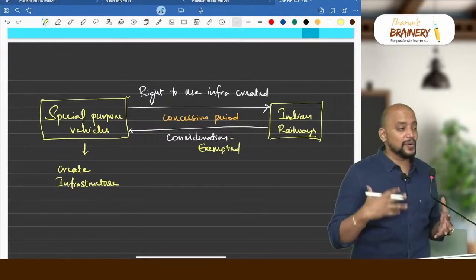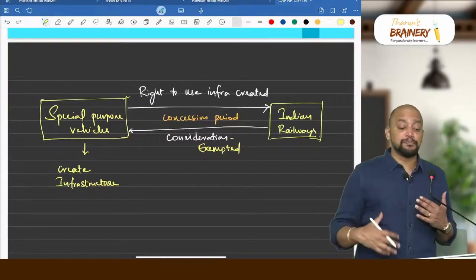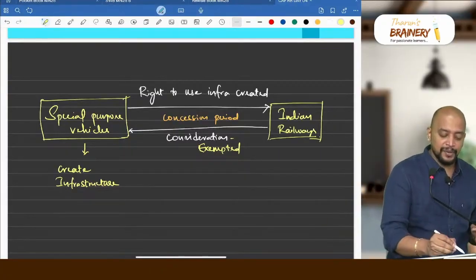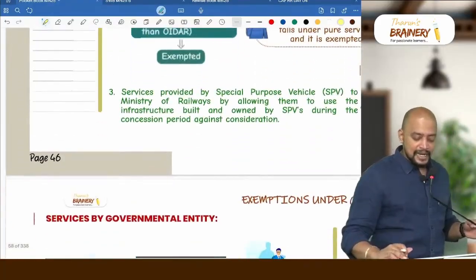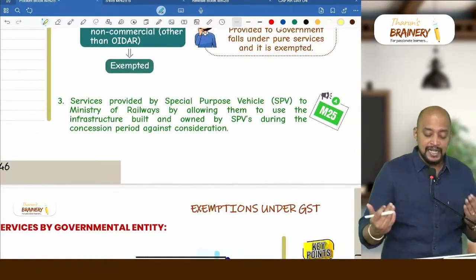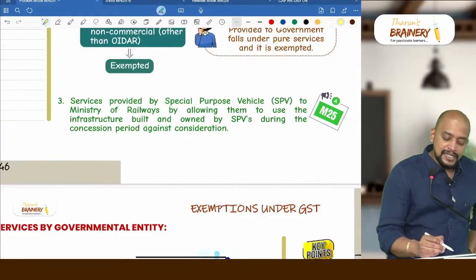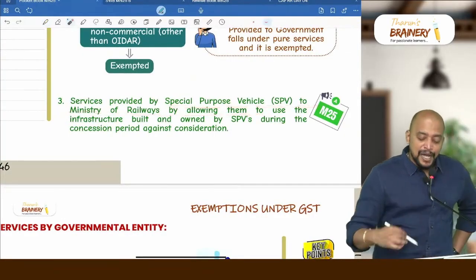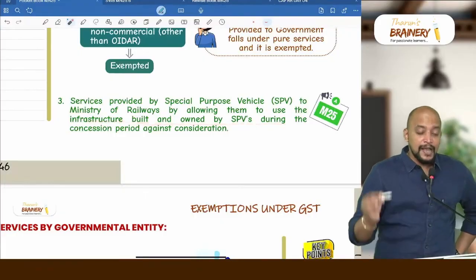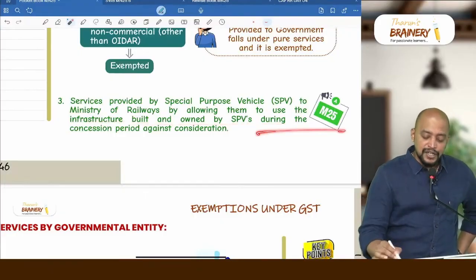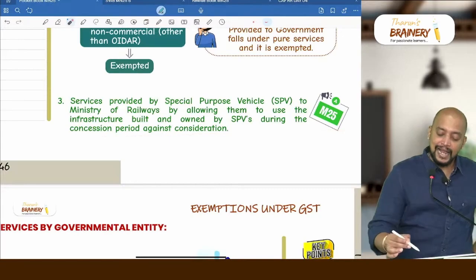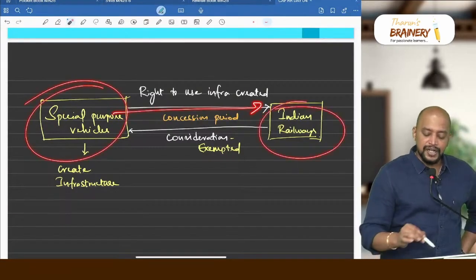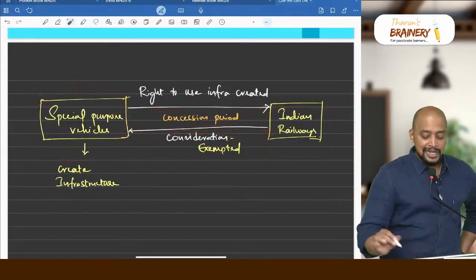Okay. Now, this is one exemption. Is it service provided by government or service provided to government? It is services provided to government. So this point is there under services provided to government. In the third point I have given below, services provided by special purpose vehicle to Ministry of Railways by allowing them to use the infrastructure built and owned by SPVs during the concession period against consideration. That is exempted for the concession period.